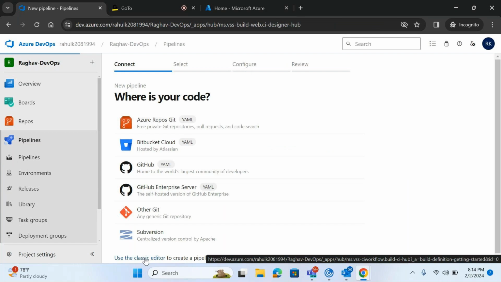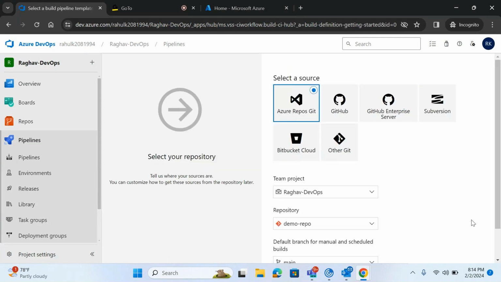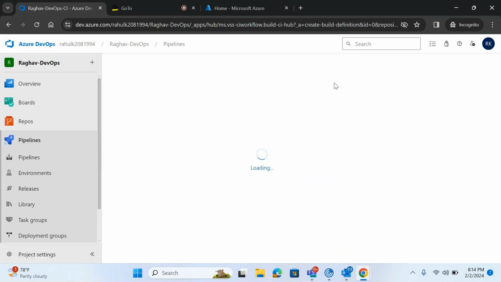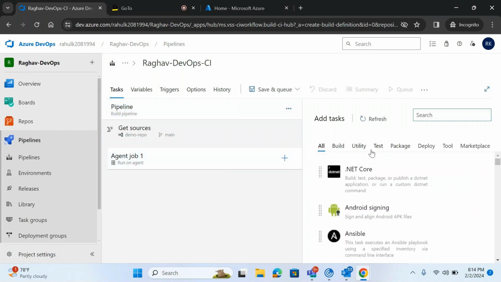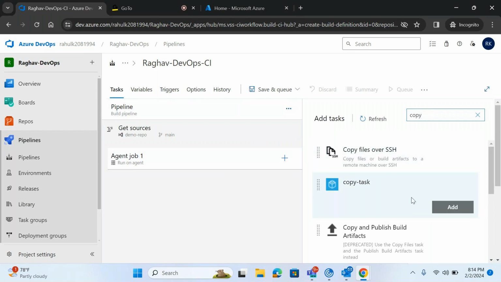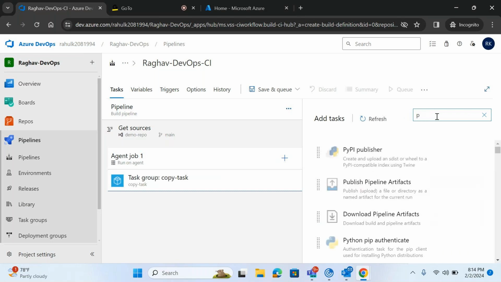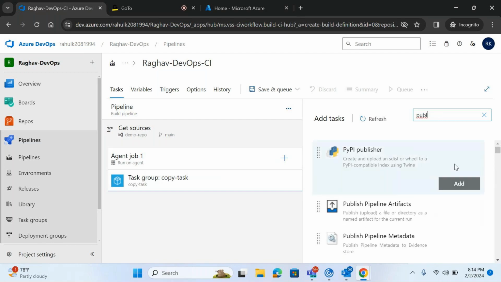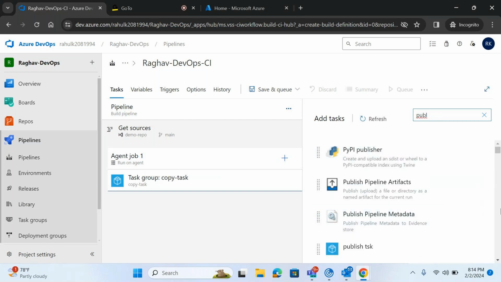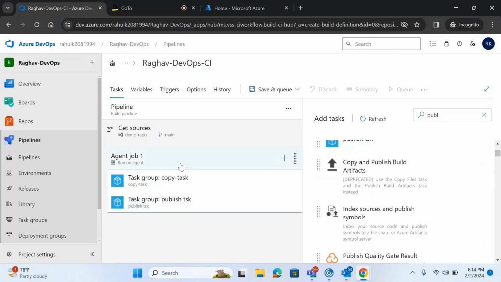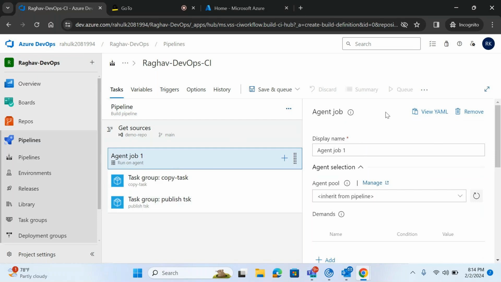Classic editor, right? Continue. Input is off, right? Your tags group will be available here. What tags do we have? Copy tags we have created, copy task. Just add this, and then we have created publish tags, publish task. This one, right? Yes, yes.